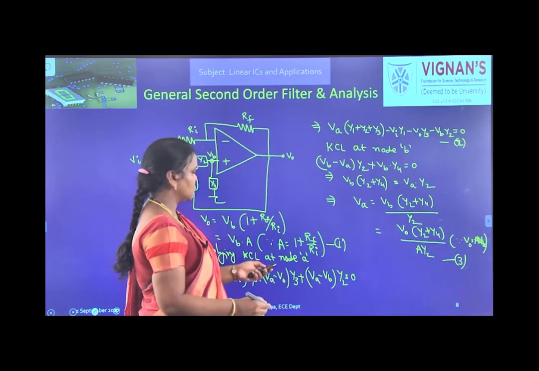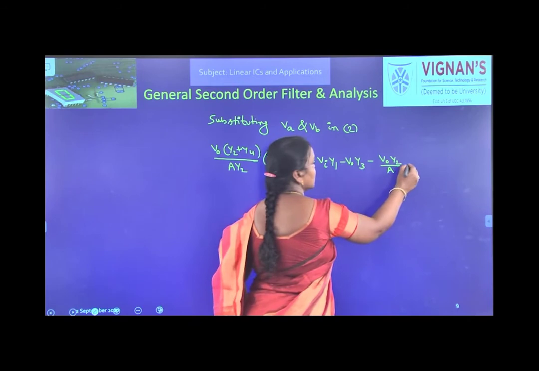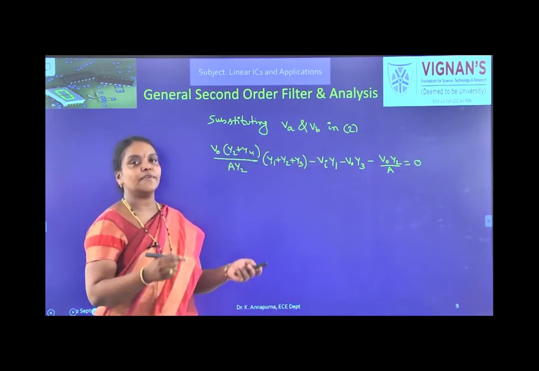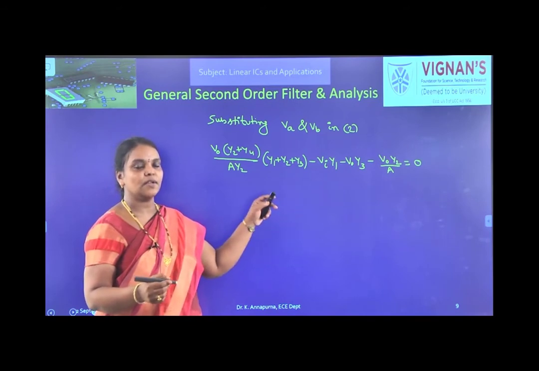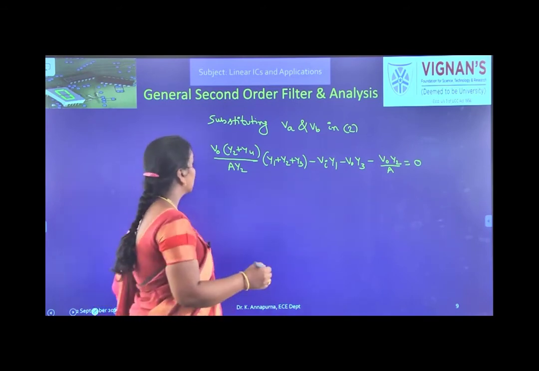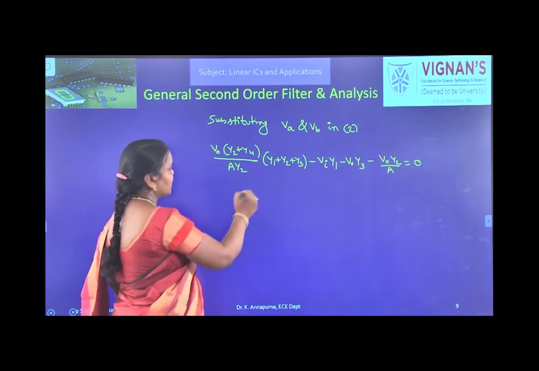Is equal to 0. So this is the expression. We are substituting the VA value and VB value in the second expression. The second expression is nothing but KCL at node A. So now simplify this.